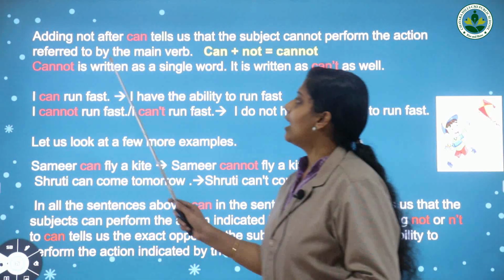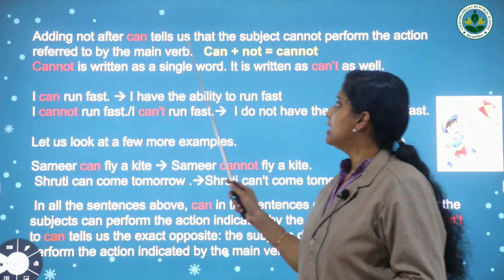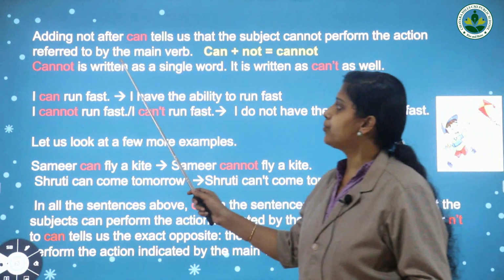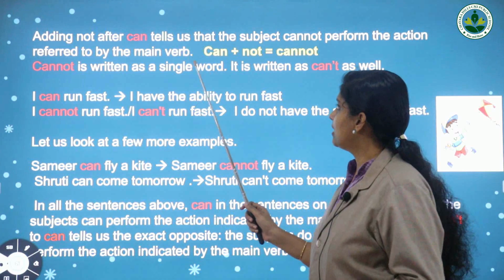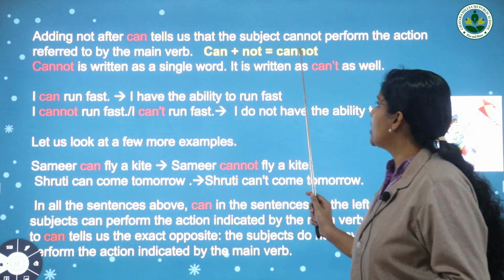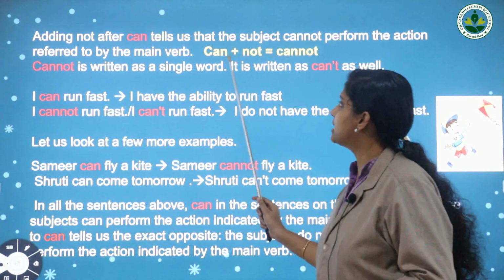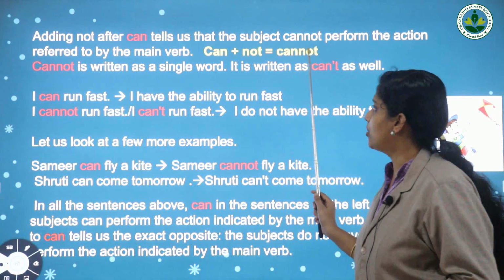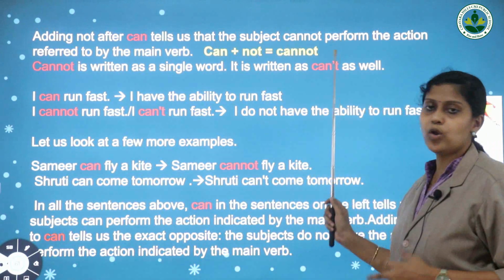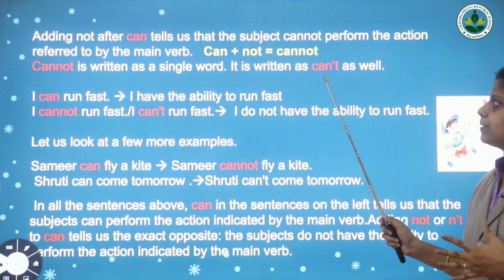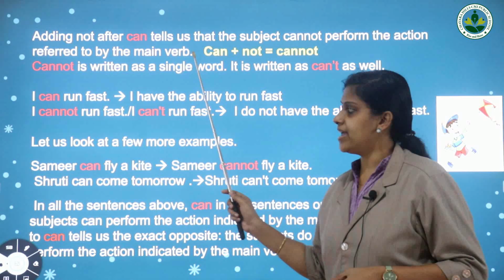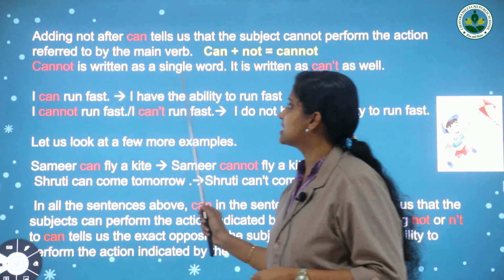Adding not after can tells us that the subject cannot perform the action referred to by the main verb. Listen here, can plus not. If we add not after can, then it will become cannot. The subject, or the person, cannot perform the action referred to by the main verb. Then cannot is written as a single word.